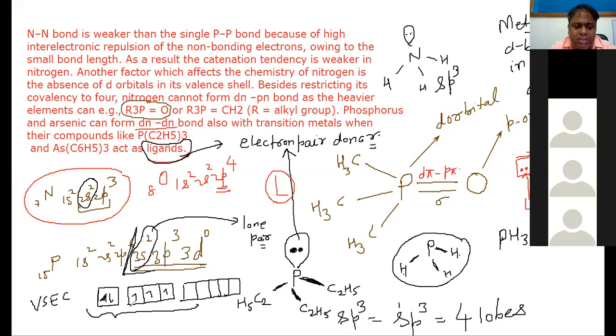Once hybridization takes place, at that time all such orbitals of comparable energy level are involved. So this is sp3, but if it is forming a pi bond, the electron can also be there in the d orbital, and this orbital, which is actually sp3 containing a lone pair of electrons, can enter into the d orbital of the central metal ion like this, and can form d pi bonding.